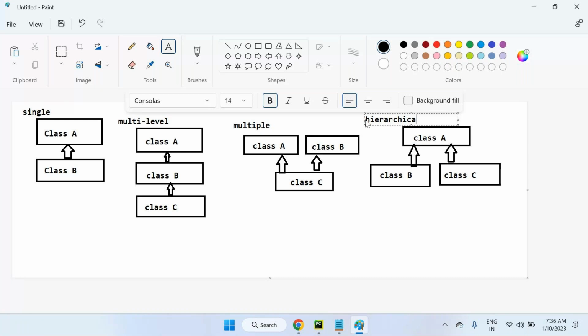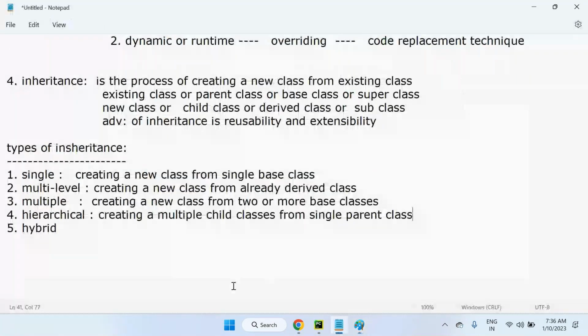And finally, hybrid inheritance. Hybrid inheritance is a combination of multi-level, multiple, and hierarchical inheritance.